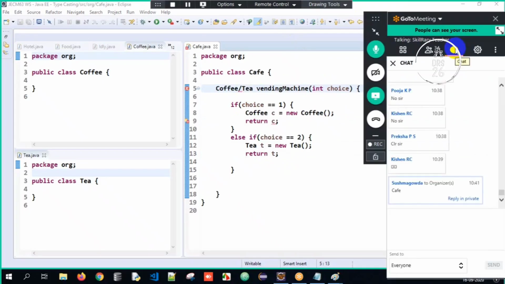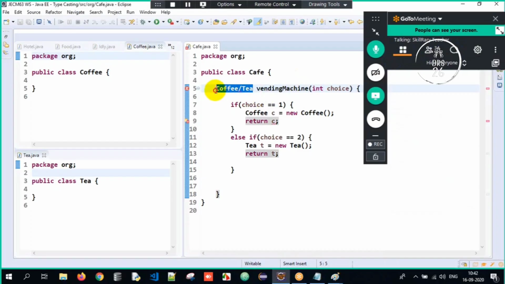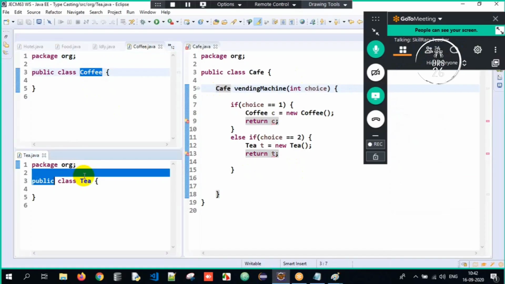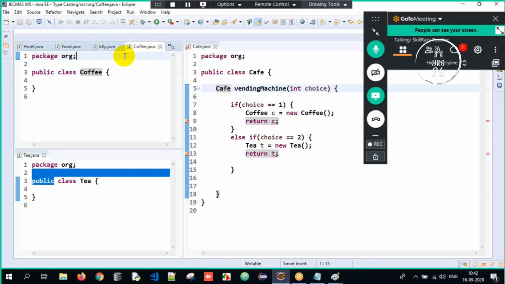So what am I supposed to do here? I just cannot write it as cafe. How are coffee and tea related to cafe? Without an is-a relationship, no upcasting. If you closely observed, idli had a common class called food. You cannot write it directly.